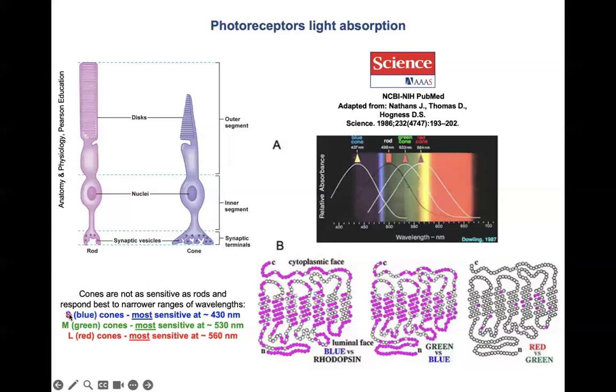S for short, the blue cones, most sensitive around 430 nanometers. M, medium, green cones, most sensitive at around 530 nanometers. L, long, most sensitive at around 560 nanometers. In all cases, we have rhodopsin.